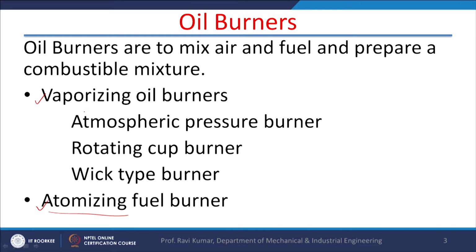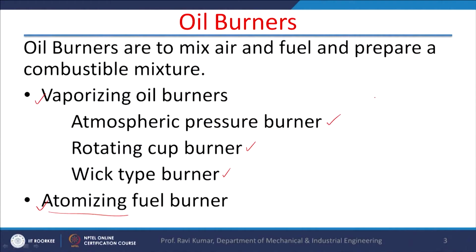For vaporizing burners, there are different types. One is the atmospheric pressure burner, another is the rotating cup burner, and the third one is the wick type of burner. In the atmospheric pressure burner, there are two streams, one for fuel, another for air. Both are mixed in a chamber, and after the chamber, the burning takes place. So this is a very simple type of arrangement.